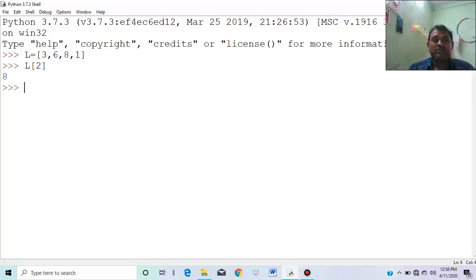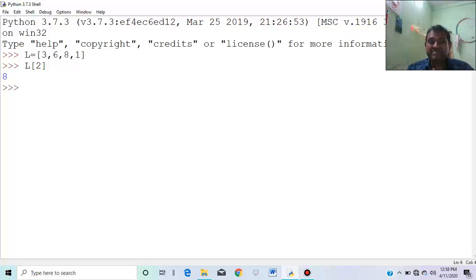At index 2 the value is 8, at index 0 the value is 3, index 1 value is 6, and so on. So here index is fixed means order is fixed. In case of dictionary the order is not fixed, unordered.